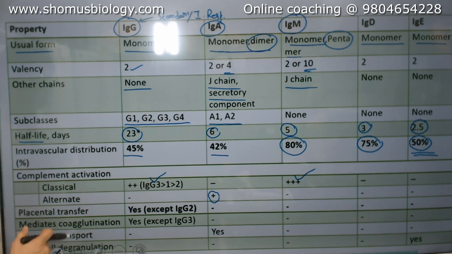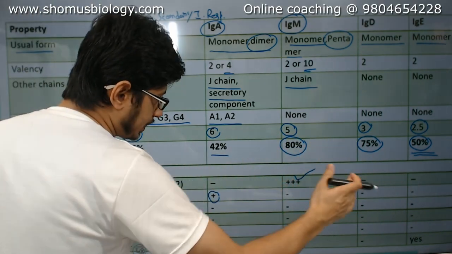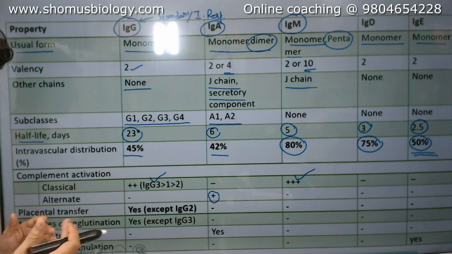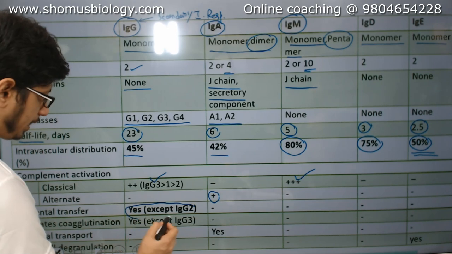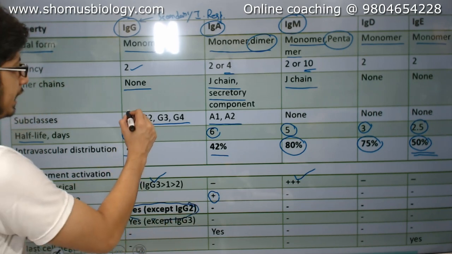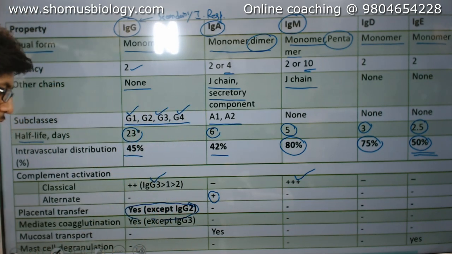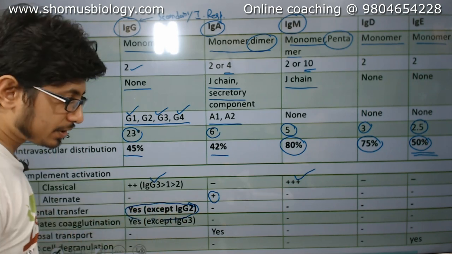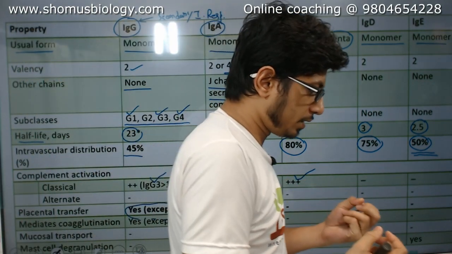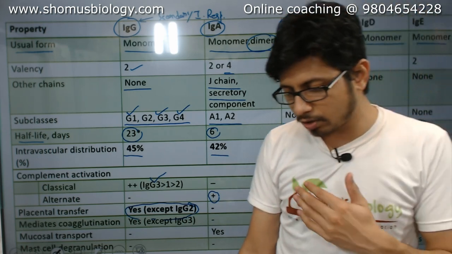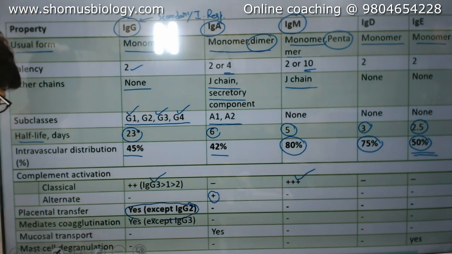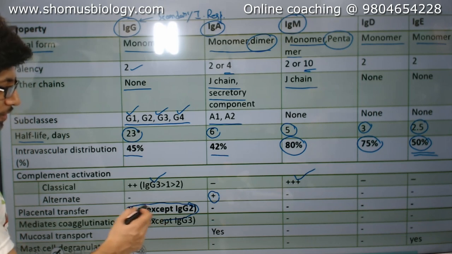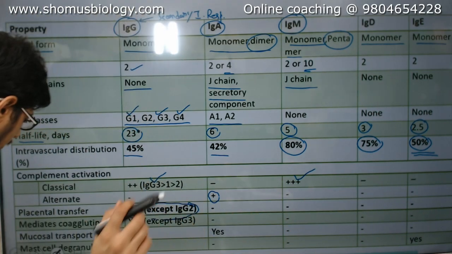Placental transfer: which antibody can cross the placental barrier from mother to daughter or son? That is IgG. Most IgG subclasses, like IgG1, IgG3, IgG4, can cross, except for IgG2. So if they ask you which subclass of immunoglobulin G cannot cross the placenta or the barrier, the answer is IgG2. Mediates coagulation: IgG yes, except G3, the rest of them don't help in coagulation.